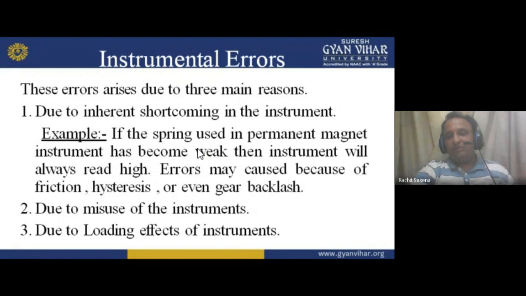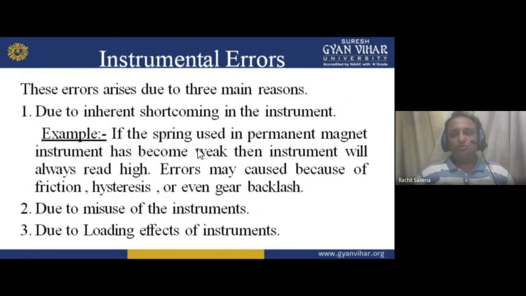The instrument will always read what? Which type of error? Read high. It always gives you high, not fixed at 0. It is fixed at 2, and if you want reading 5, you will always get a reading of 7. So it always gives you the high reading. The error is there. Error may be caused because of friction, some friction part. Hysteresis, reversal of magnetism, or even gear backlash. Backlash I already told you about in my previous lectures.